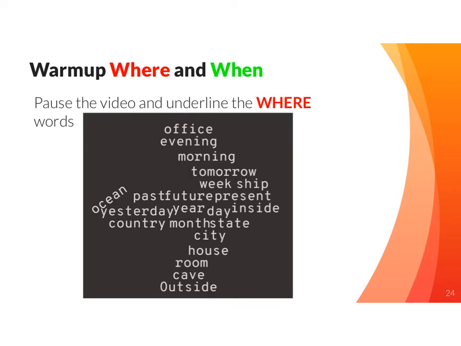Let's do one more warm-up game here. Pause the video and see if you can find the where words. Where are some places a story could be set in my little cloud here? I'm seeing an office, a ship, the ocean, inside, a country, a state, a city, a house, a room, a cave, and outside. So the other words are actually times, things like evening, morning, tomorrow. What week is it? The past, the future, the present, yesterday. What year is it? What day is it? Or what month is it?